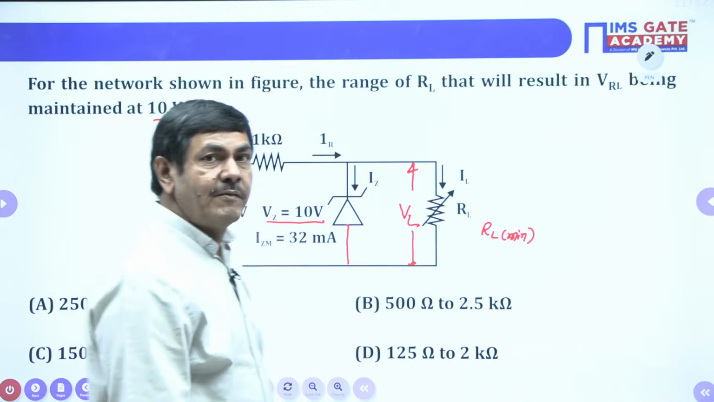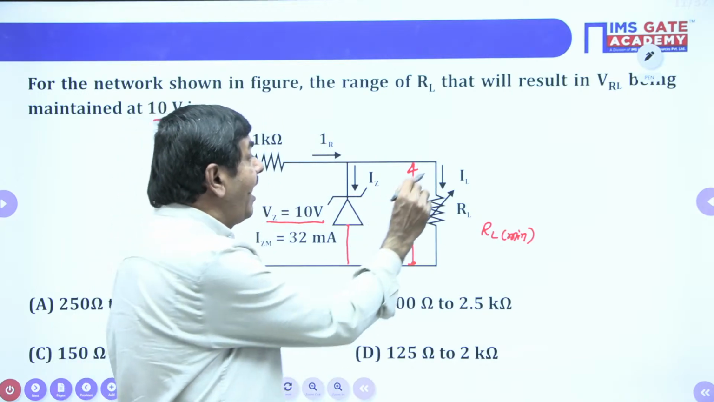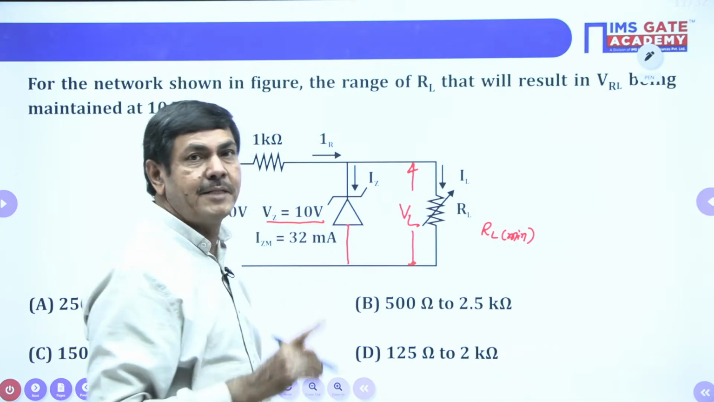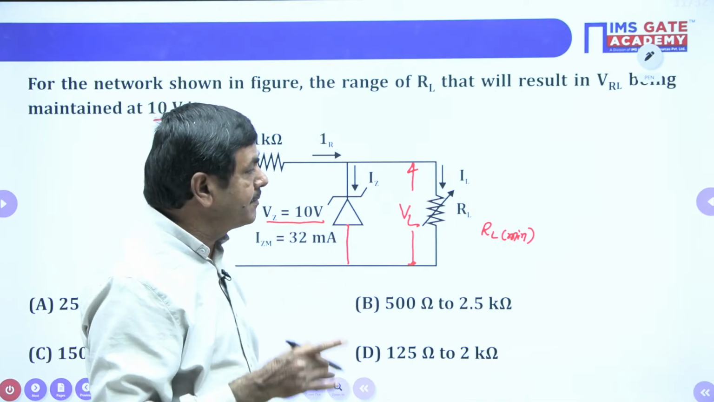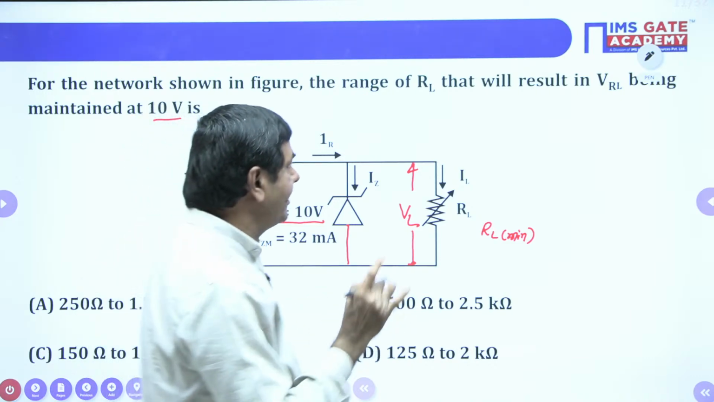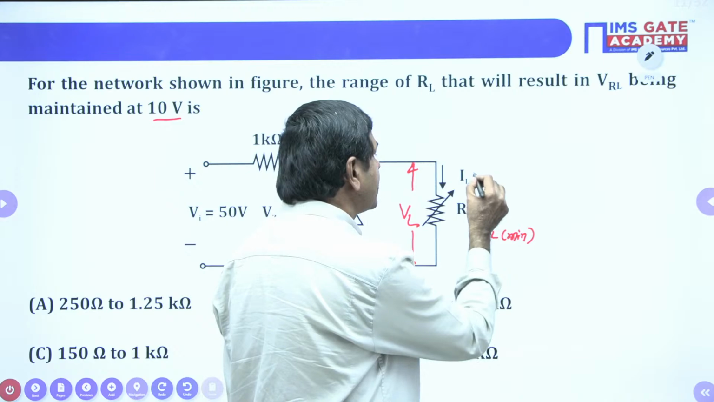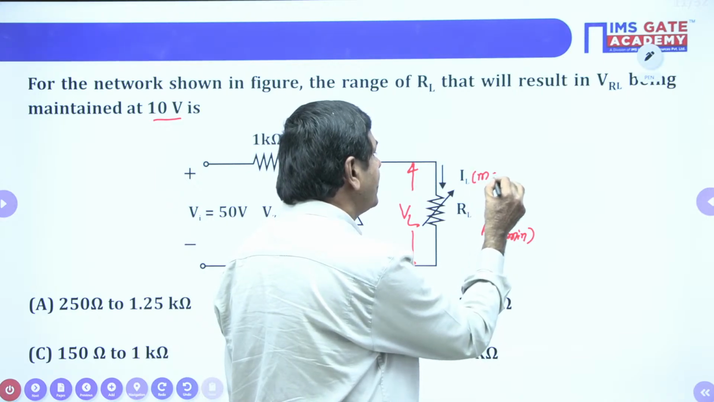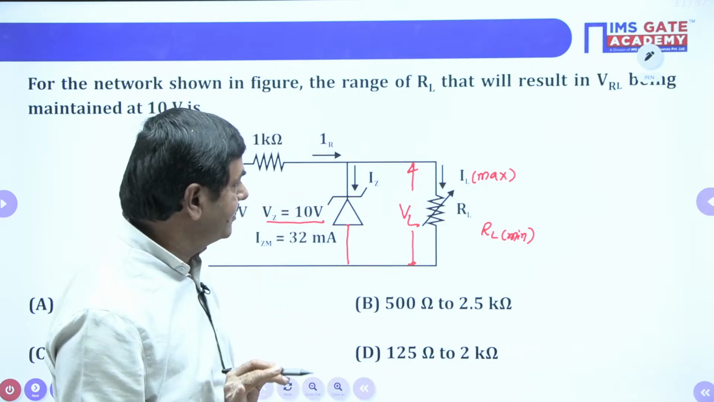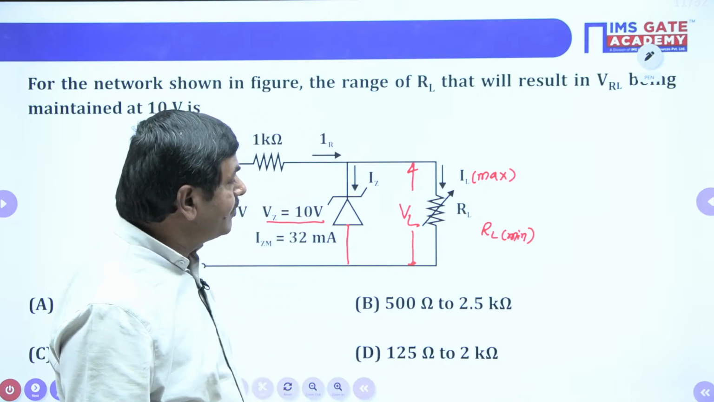RL minimum whenever you want, IL is maintained in the circuit maximum or minimum. When the resistance is a minimum, load current will be maximum only possible. I can write when RL minimum is maintained, IL maximum is possible in the problem. How can I get the IL maximum? We can see.